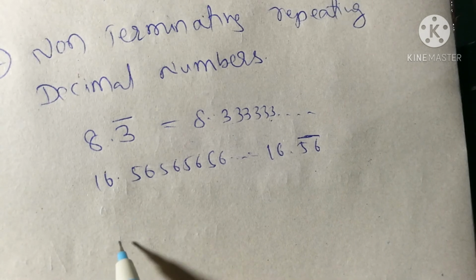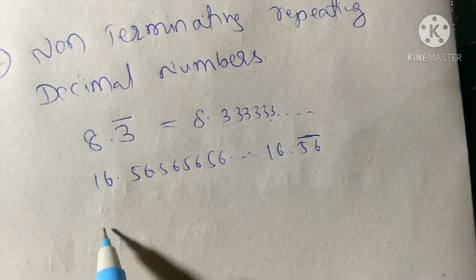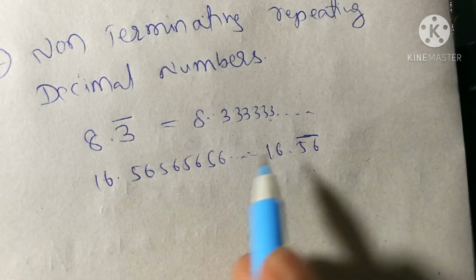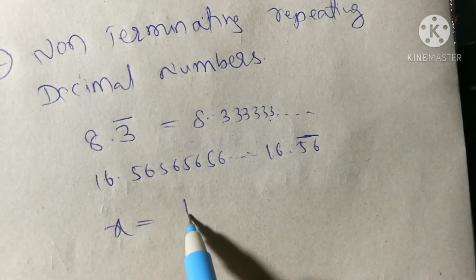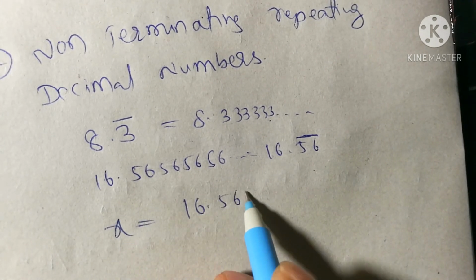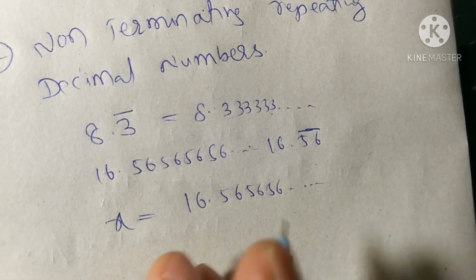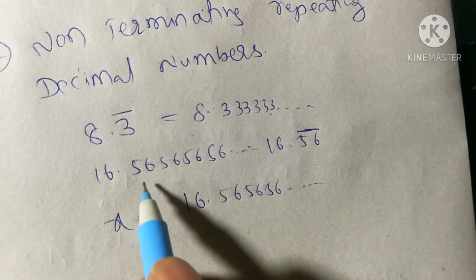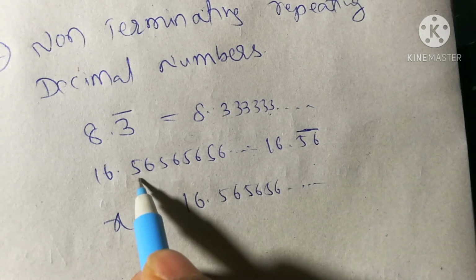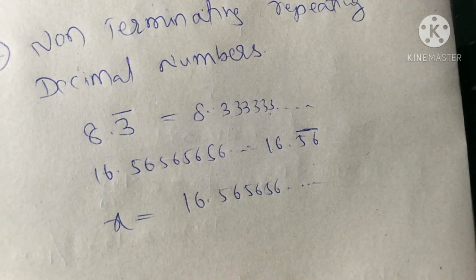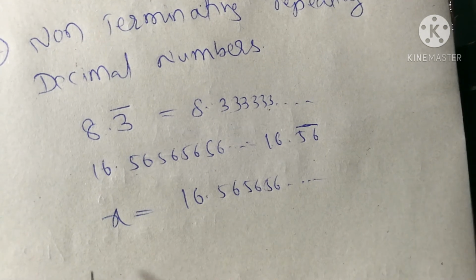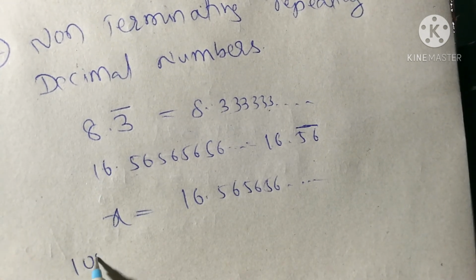So let us see. First of all you have to consider the number as x. x is equal to 16.56 bar. You have to consider the number of digits in the repeating part. Here there are 2 digits, so you have to multiply by 100x.